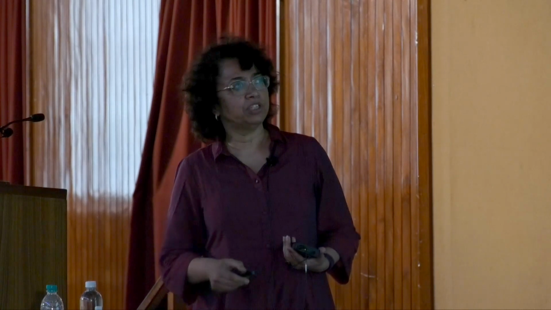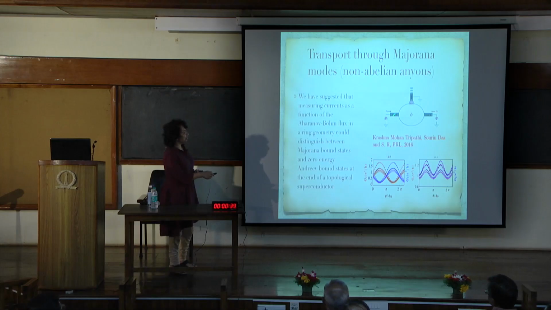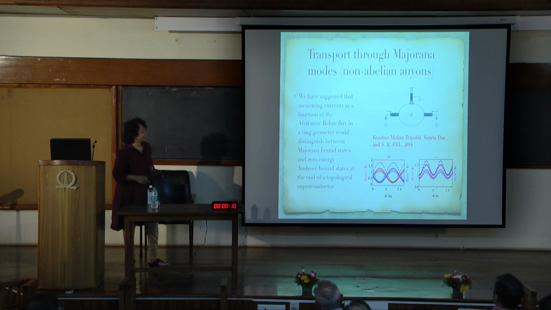And in this context, we have proposed a ring geometry. We've suggested that if you have an Aharonov-Bohm ring and apply leads to it and measure currents as a function of this Aharonov-Bohm flux, then whether you have a Majorana bound state or an accidental Andreev bound state can easily be seen. Because we've found that if you have a Majorana bound state, then the currents at the two leads are anti-correlated. If this is the current through one lead, this is the current through the opposite lead. Whereas for an accidental zero energy bound state, the current will always be the same. So this would be a striking feature of finding these non-abelian bound states.